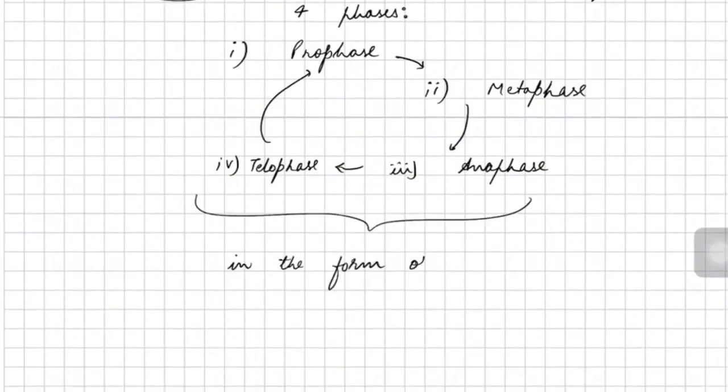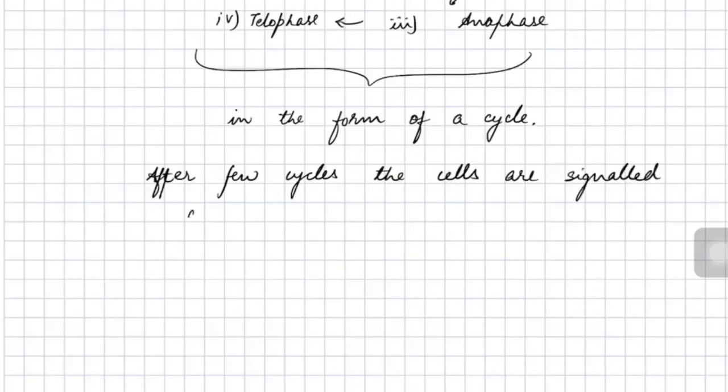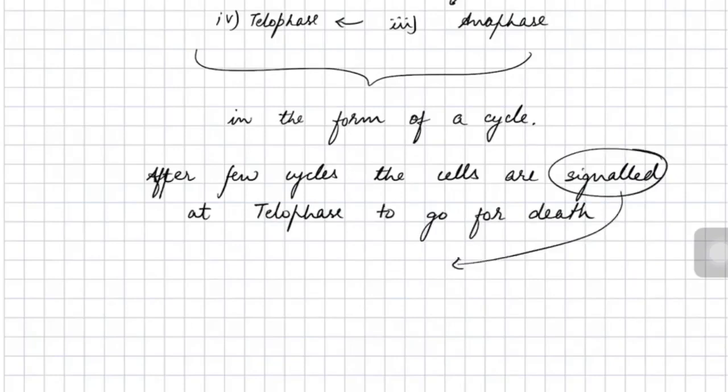You know that a cell has a particular life, and it has to go to death at a particular time. So basically, after a few cycles of this cell division, the original cells are signaled at telophase to go for death. That is known as natural cell death.